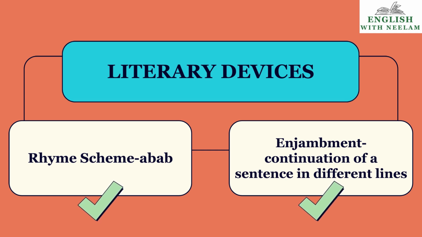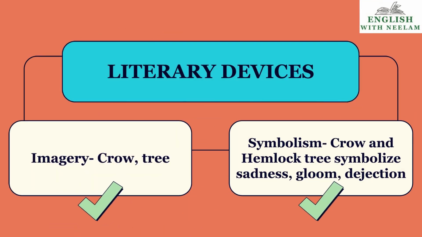Now the second literary device is enjambment. Enjambment is a continuation of a sentence across different lines. In this whole poem, there is no punctuation mark, no comma, no full stop. Only the full stop is in the last line. So the literary device used is enjambment. Third, imagery: crow and tree. These images the poet has used in this poem.